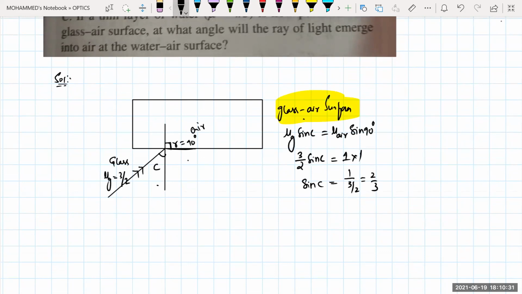Now let us try to do what we are telling right now. Now it has been filled with the water.